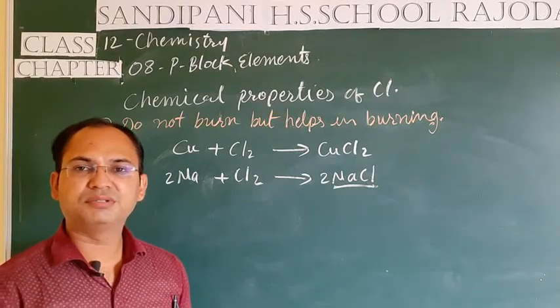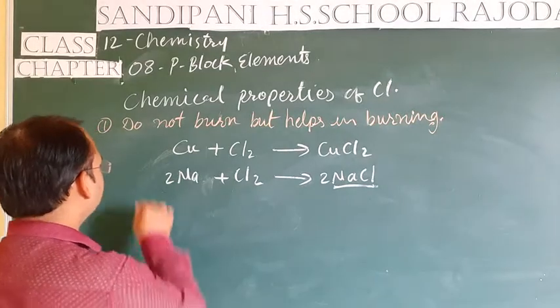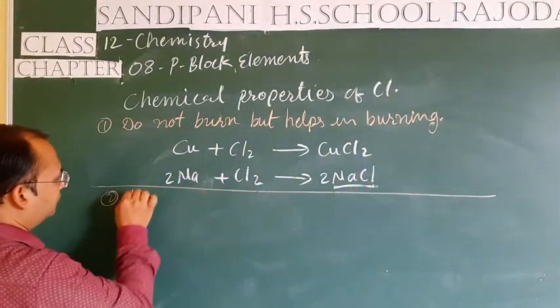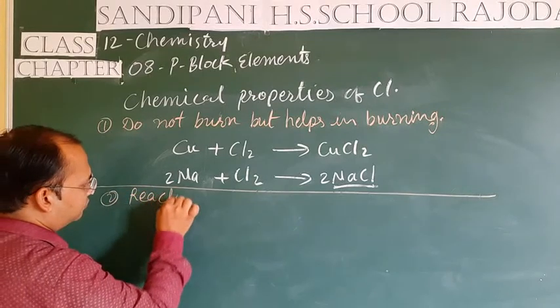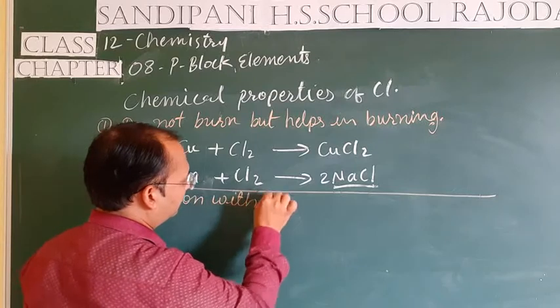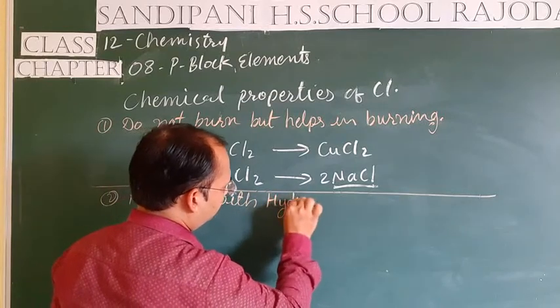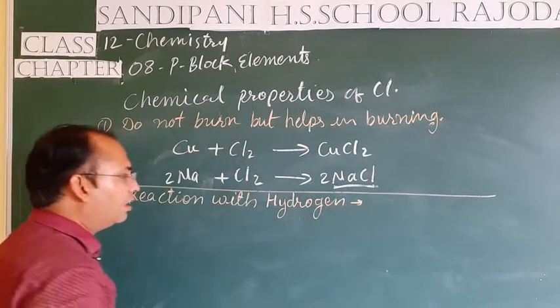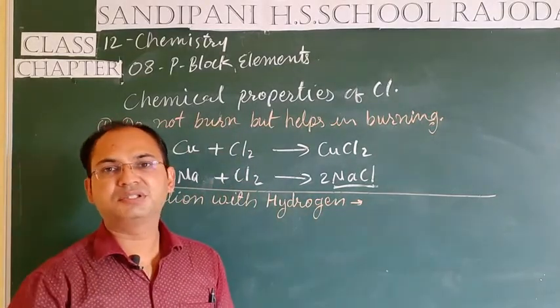Second property, students, is reaction with hydrogen. It readily reacts with hydrogen.